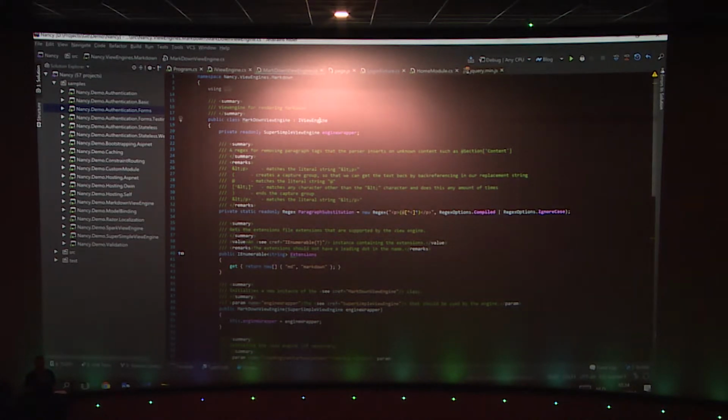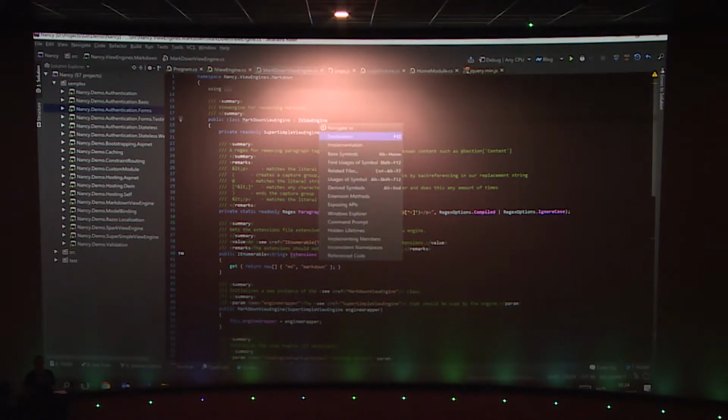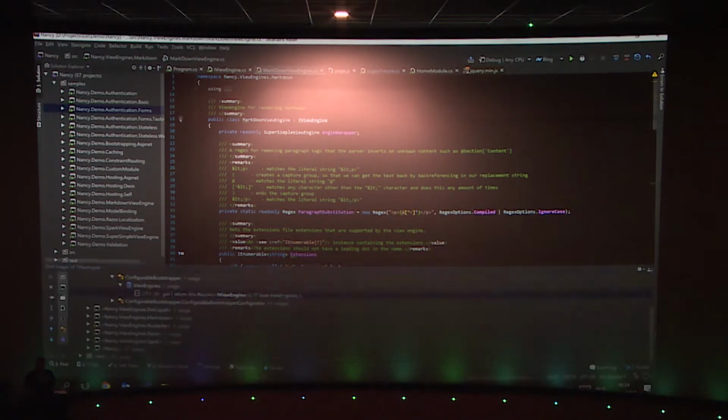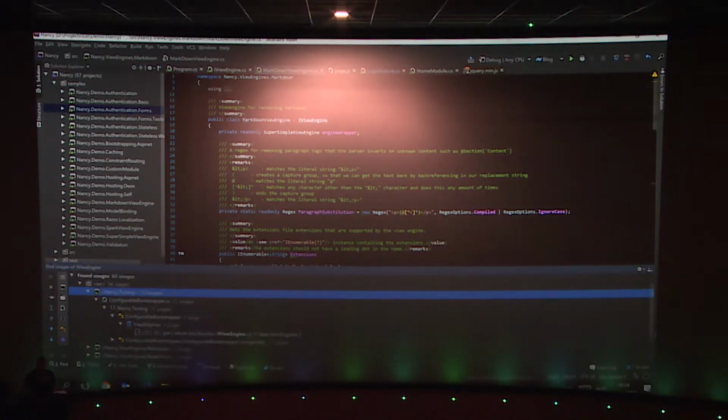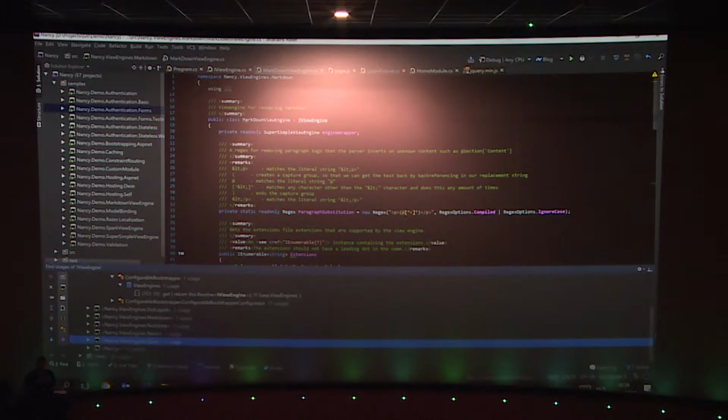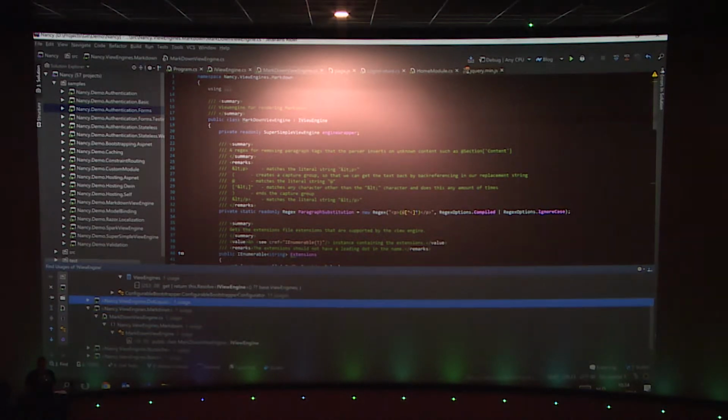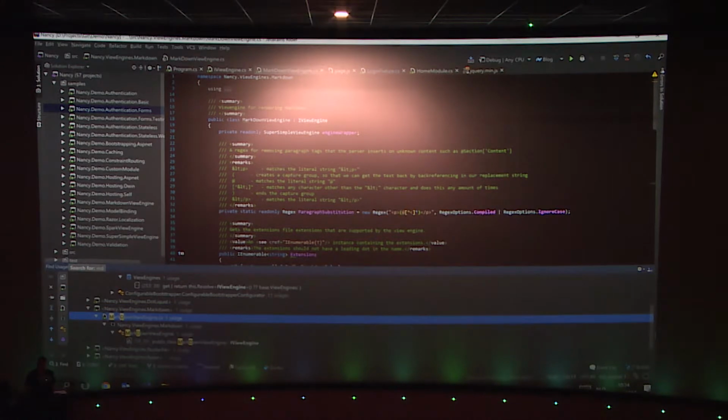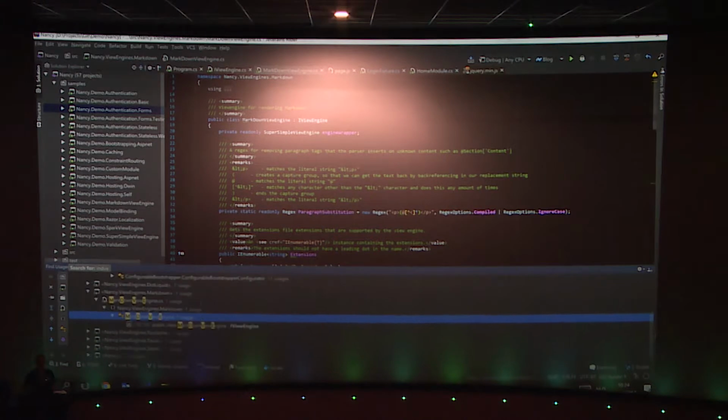So imagine I want to figure out where IViewEngine is used in my project. Again, I can do Alt backtick, say, okay, find usages of symbol, and Rider will show me a nice UI where I see all the usages of this interface, and I can quickly navigate there. And again, if I want to search, I can say, for example, Markdown view engine, and again, I will search between just those classes that match this specific search that I'm doing.